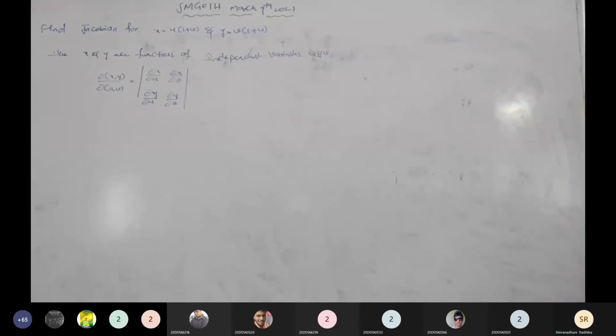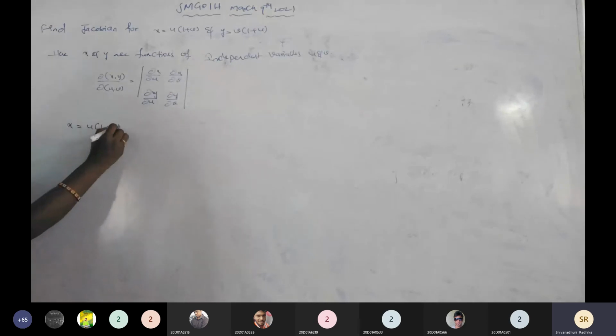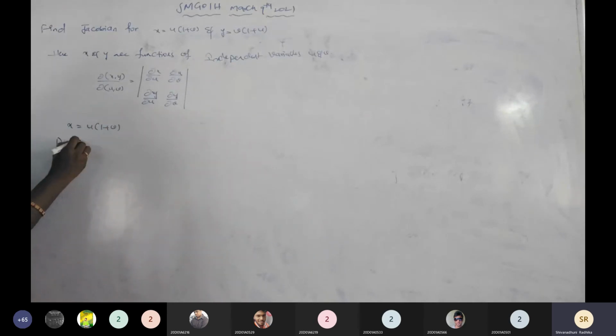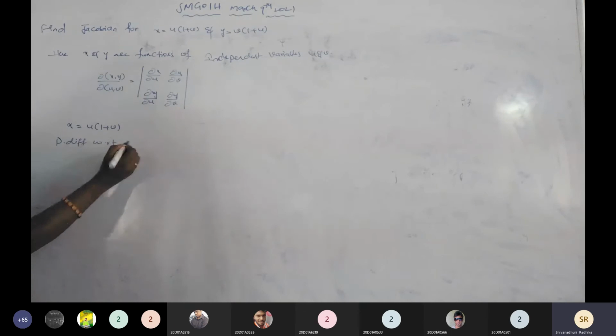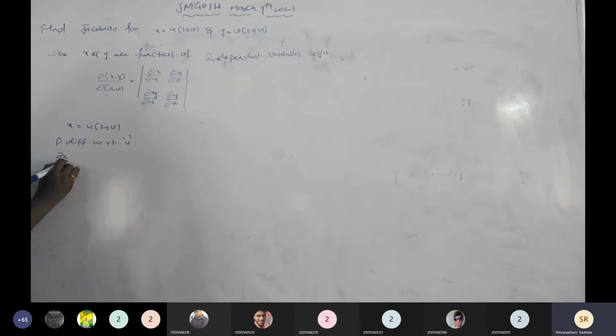No ma'am. Okay, then again find the partial derivatives. First x equals u into 1 plus v, partially differentiating with respect to which variable? First with respect to u. Dou x by dou u: 1 plus v is completely constant, and u differentiated is 1.